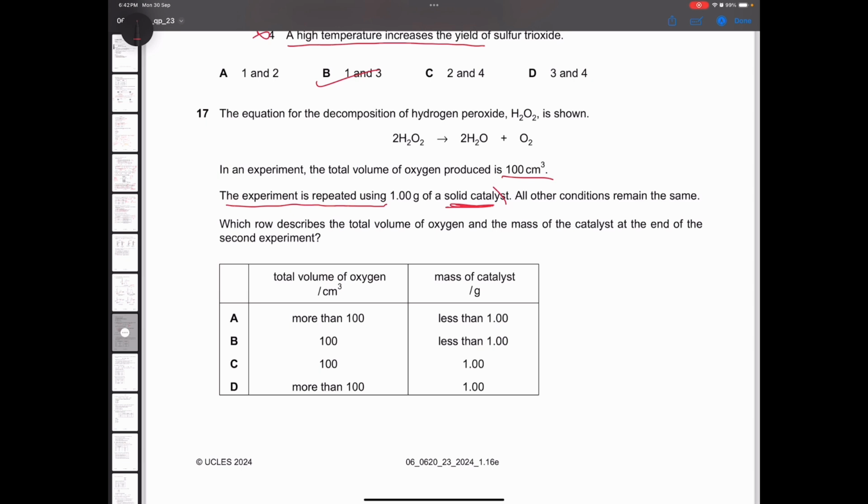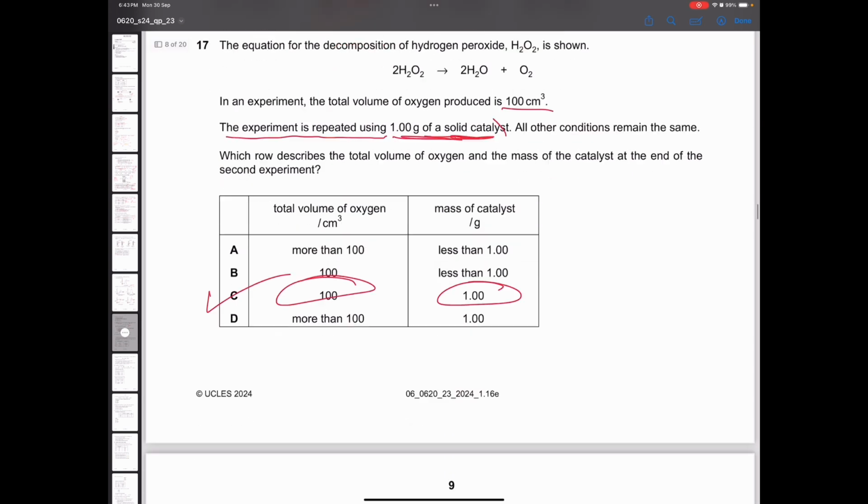It's only that when you're using a catalyst, the reaction will take 10 minutes, and when you're not using a catalyst, it might take 15 minutes. But the ultimate amount of product will be the same. And a catalyst does not get used up in a reaction. So the mass of catalyst will stay the same and the volume of the product formed will stay the same as well. Option C is the correct answer.